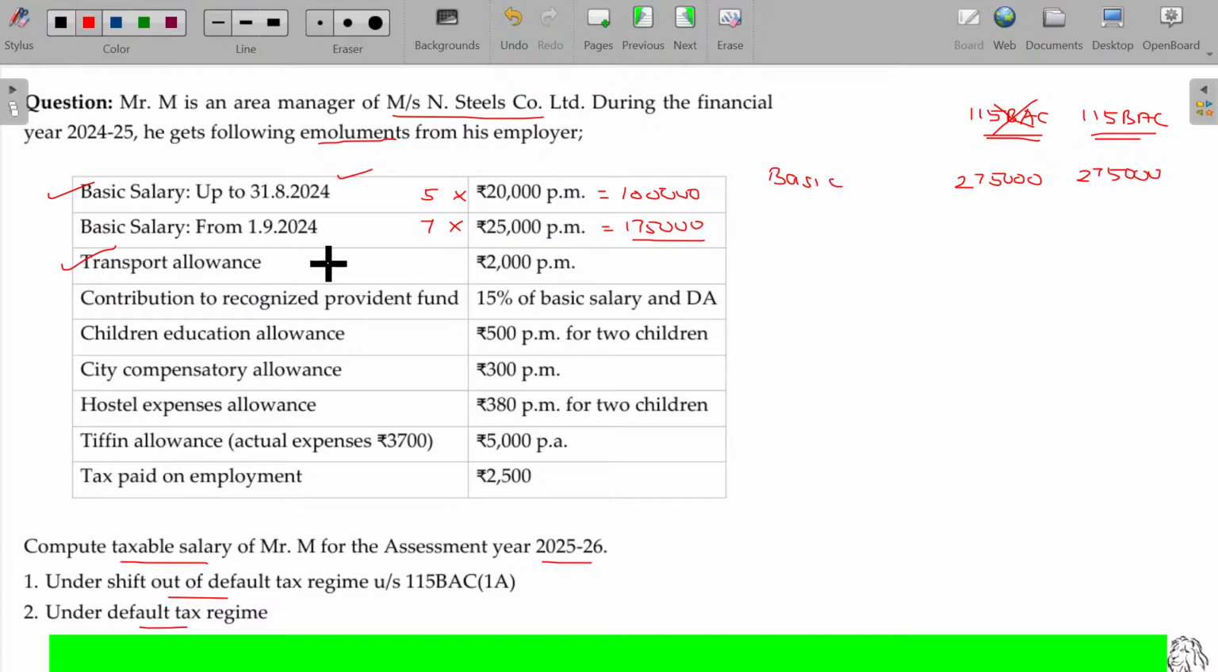Transport allowance. Always taxable. This will be exempted only in case of blind, deaf and dumb and orthopedically challenged. Yes, completely taxable, 24,000 in both the tax regime.